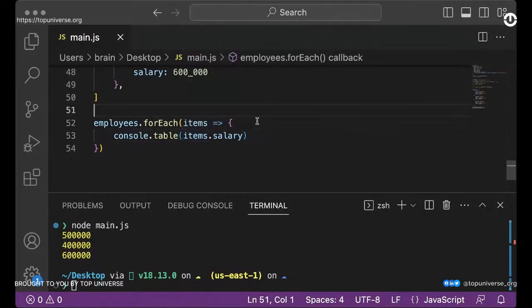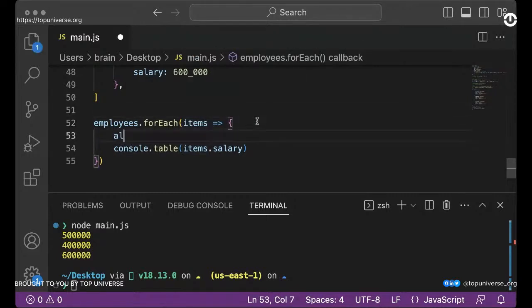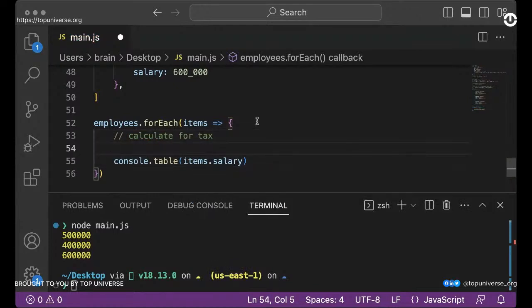So let's just say we want to calculate for tax, and that is if I am good in math to remember the formula. So we are just going to use the salary itself, right? And we're going to multiply that by 10. Let's just assume this is what we're going to use for our formula.